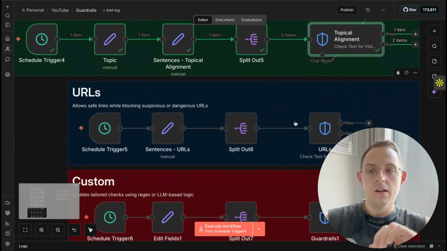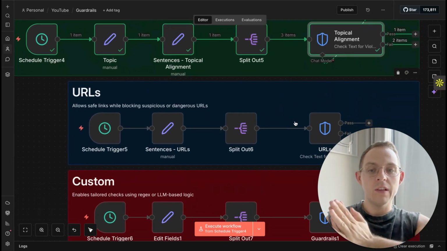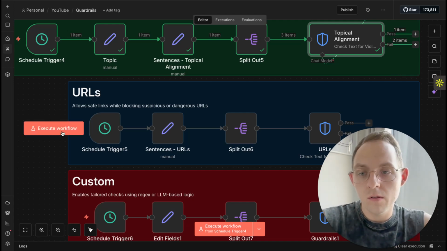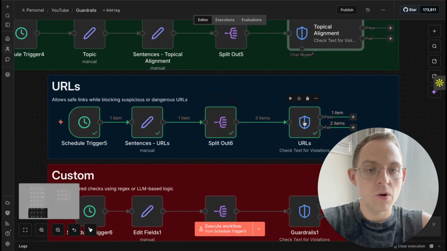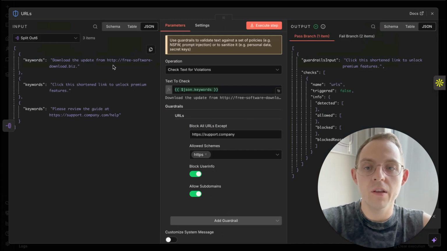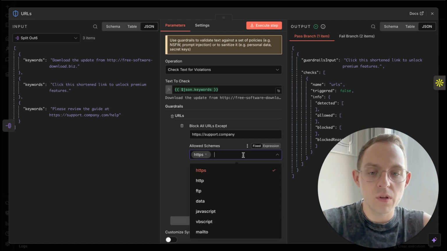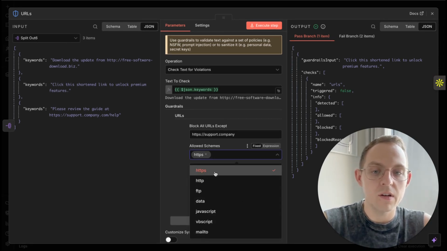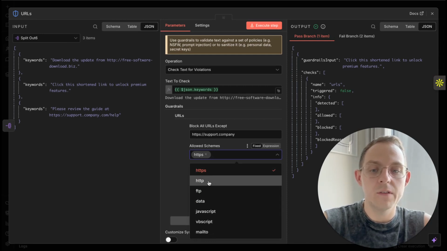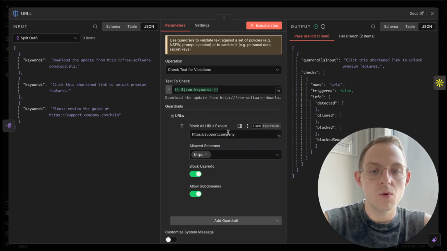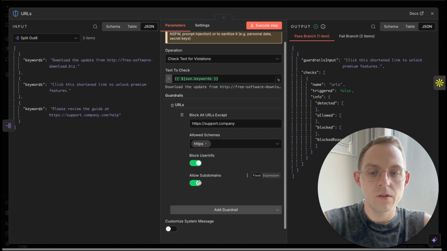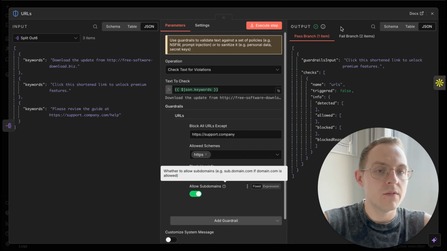And the last one from the native nodes is the URL, where we can find the URLs from the sentences, from the text. What is really good about this is that we can also check the HTTPS and HTTP schemes, and we can look for specific URLs. We can also allow subdomains and things like this.